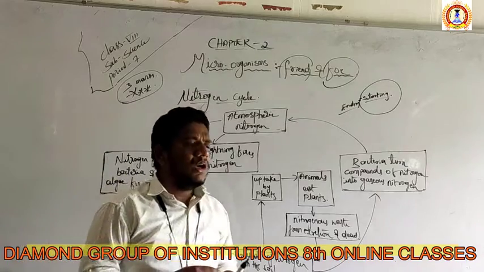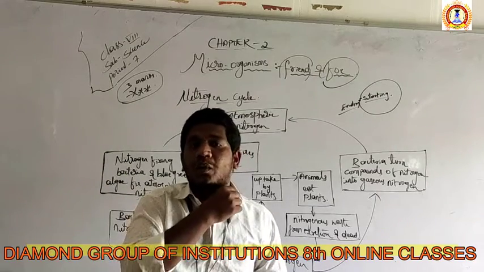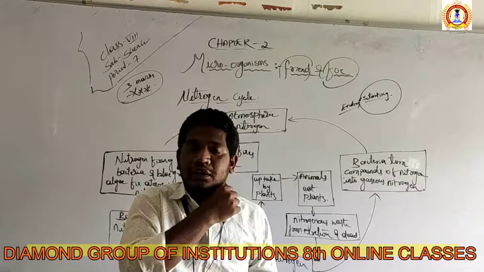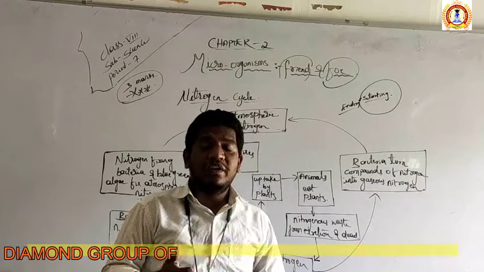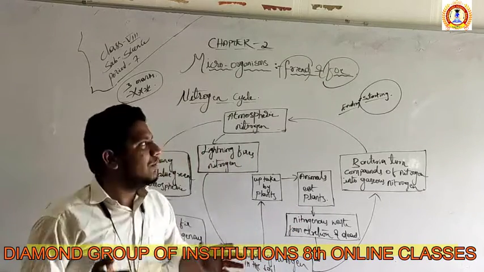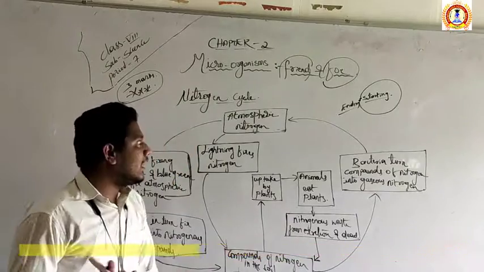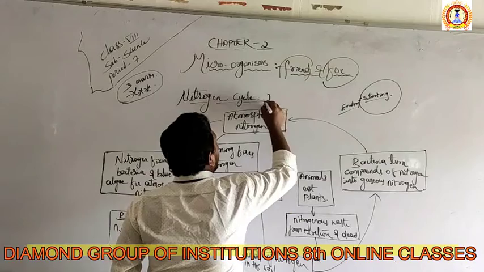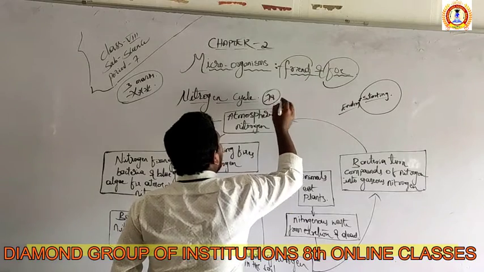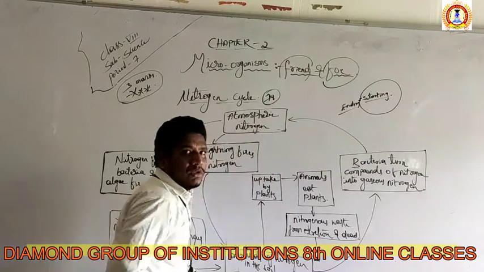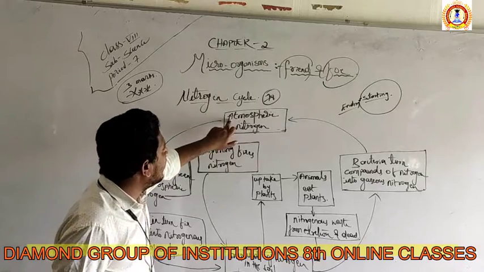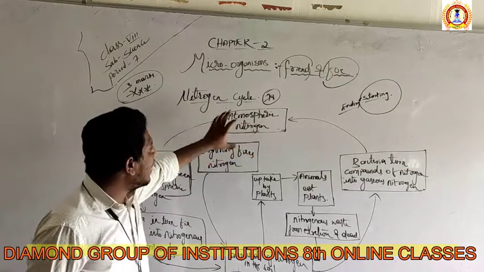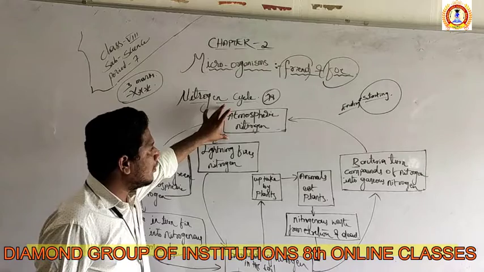There are many cycles in our environment, like the water cycle, nitrogen cycle, carbon dioxide cycle, oxygen cycle. But for your syllabus, we are going to study only the nitrogen cycle. We know that 78% of our atmosphere contains nitrogen. That nitrogen is called atmospheric nitrogen. So let us start from this point and discuss one by one.